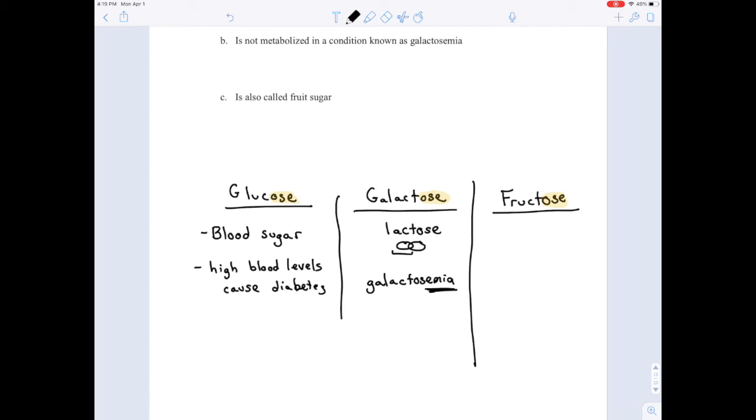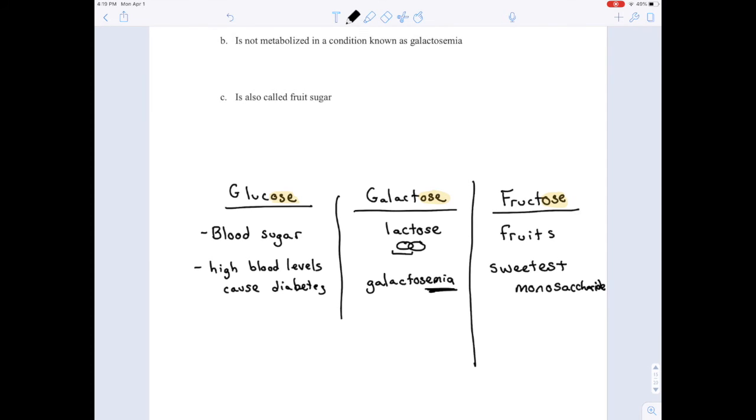Last but not least is fructose, and you can sort of see here, this is the sugar in most fruits, fruit sugar, and it's actually the sweetest of the monosaccharides. So when they want to make something really, really sweet, they'll put a lot of fructose in it. You might have heard of things like high fructose corn syrup. That's corn syrup where they've broken the syrup apart so that there's a lot of fructose in it. So it's really, really sweet.